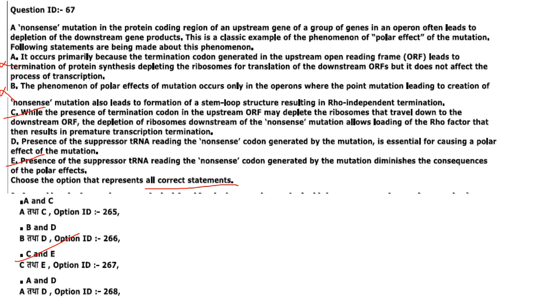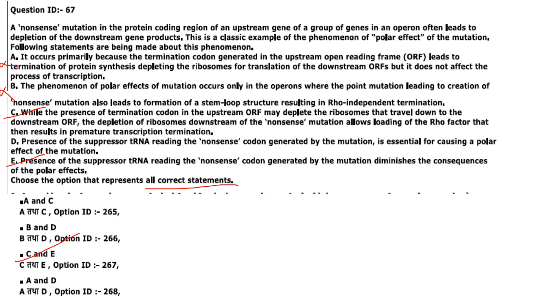Following statements are made about this phenomenon. Choose the option that represent all correct statements. So first statement, it occurs primarily because the termination codon generated in the upstream open reading frame lead to termination of protein synthesis, depleting the ribosomes for translation of the downstream ORFs, but it does not affect the process of transcription.